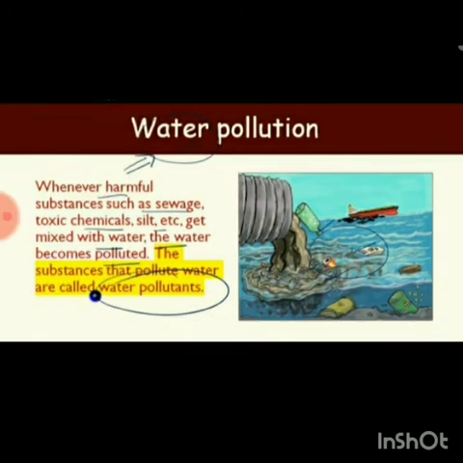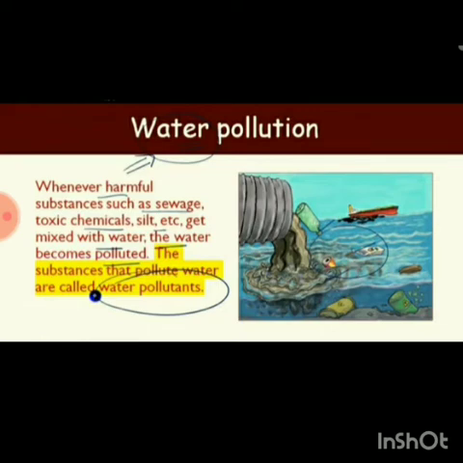Let us see what is water pollution. Whenever harmful substances such as sewage, toxic chemicals, silt, etc. get mixed with water, the water becomes polluted. So, when the toxic chemicals and the sewage are all mixed, this is called polluted water.